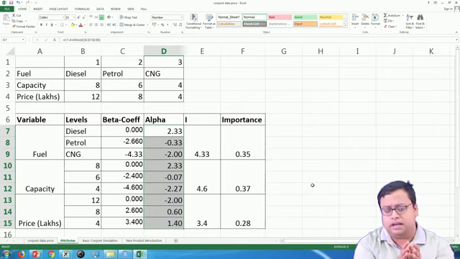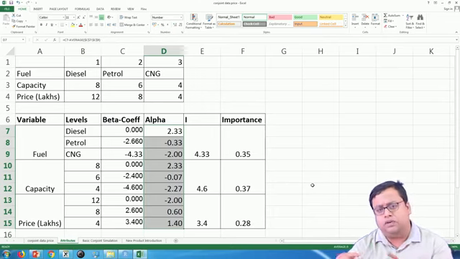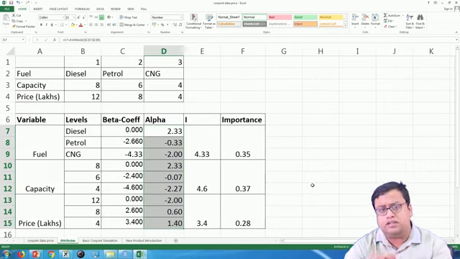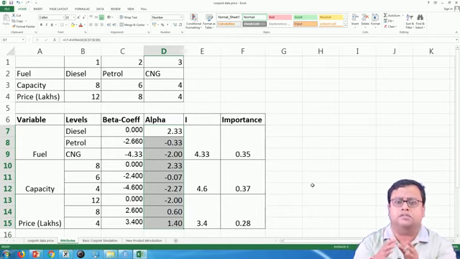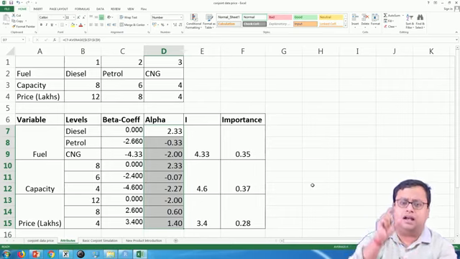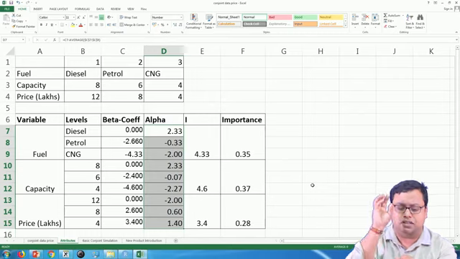So, that is the first job, and if you plot it, this will give you part-worths, but that is not what we are focused on right now. I am more focused on the importance of each of the variables. So, what is the importance? The importance is a function of the difference between the lowest coefficient and the highest coefficient under one categorical variable. So, let us say one categorical variable is fuel, the lowest coefficient is minus 4.33 and the highest coefficient is 0.